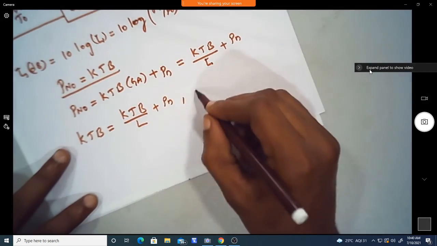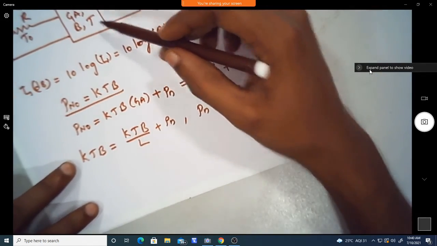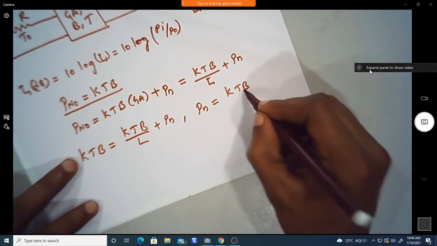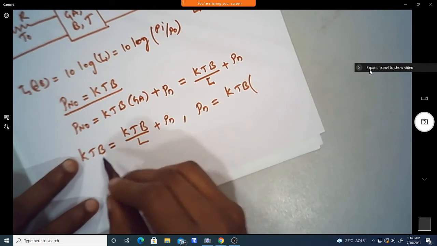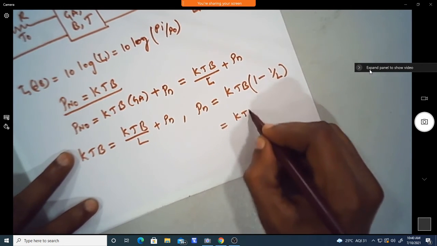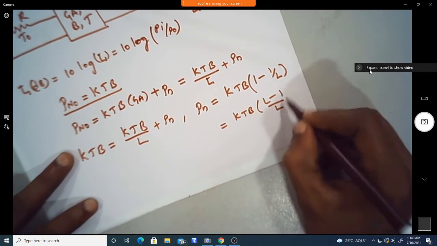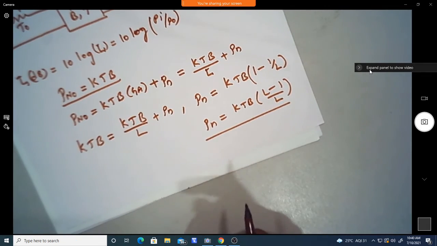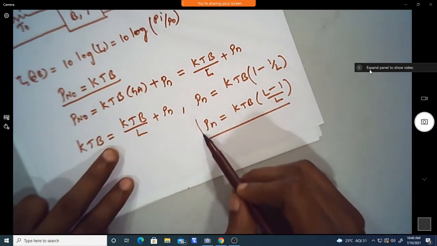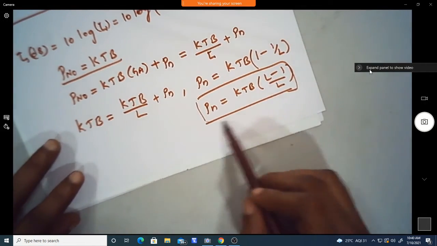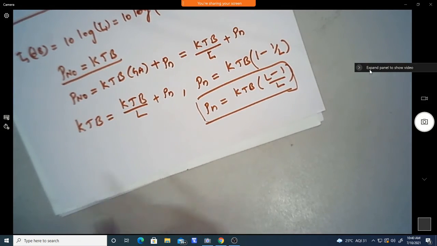Now we can write the noise generated inside the amplifier, Pn, in terms of these parameters, equal to KTB into 1 minus 1 by L, or KTB into L minus 1 by L. So this is the noise which is generated inside the amplifier. That is the lossy network. So what is the noise figure of the lossy network? First we obtained the noise power generated inside the amplifier in terms of the loss factor.